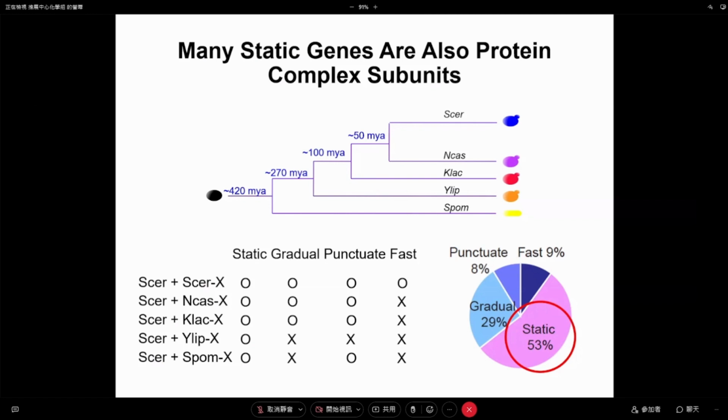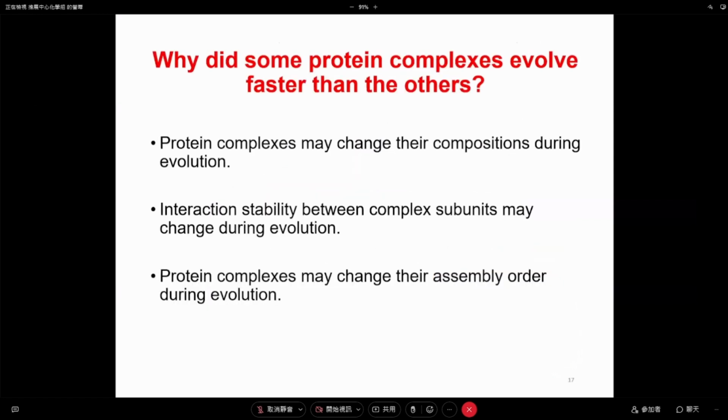So right now, the question is: why do some protein complexes evolve faster than others? That's the question I will throw out. And actually, we don't have the real answer yet. There are a few hypotheses we are thinking about. Maybe during evolution, the protein complex will start changing its composition.